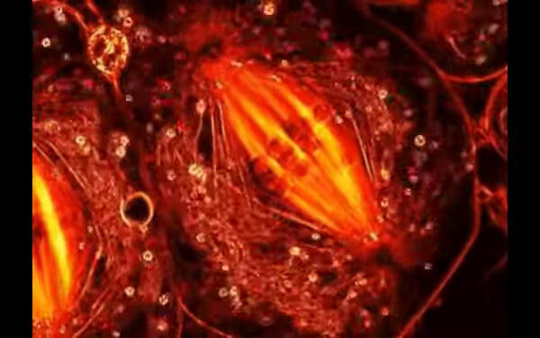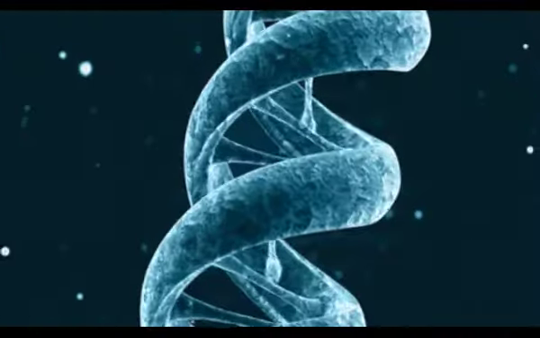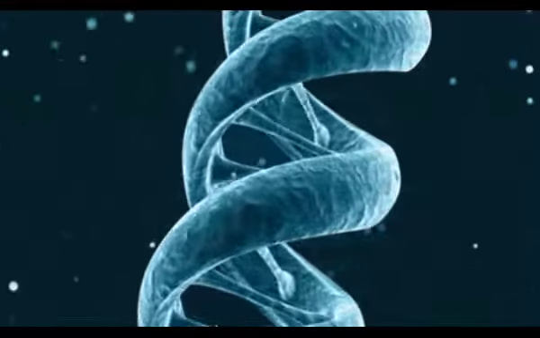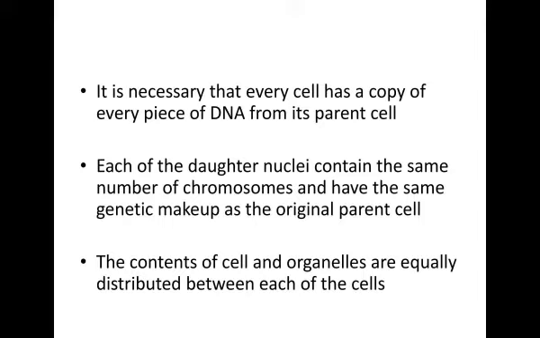All the activities in the cell are controlled by instructions which come from the nucleus. These instructions are coded into a molecule called deoxyribonucleic acid. It is necessary that every cell has a copy of every piece of DNA from its parent cell. Each of the daughter nuclei contains the same number of chromosomes and has the same genetic makeup as the original parent cell. The contents of the cell and organelles are equally distributed between each of the cells.